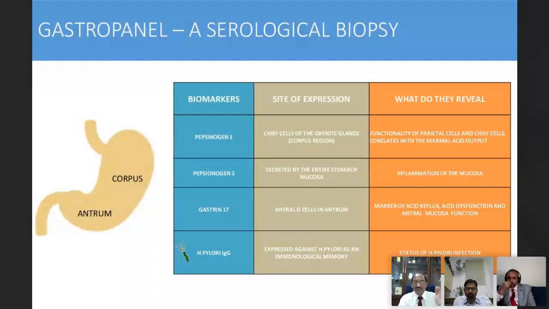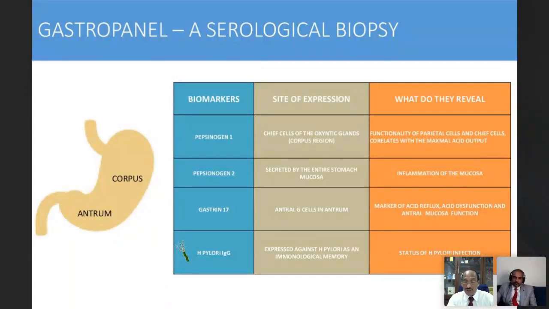So in this gastro panel, we are looking at 4 things. Don't think I'm talking about anasin, but these are the 4 things that we are looking at. 1 is pepsinogen 1, 2 the gastrin 17, and then the H. pylori IgG. The pepsinogen 1 is produced by the chief cells, the oxyntic cells in the corpus region. And what do they reveal? The functionality of the parietal cells and chief cells correlates with the maximal acid output. So in order to have normal pepsinogen 1, the chief cells or the oxyntic cells have to be intact. If they are damaged, then the pepsinogen levels will go down.